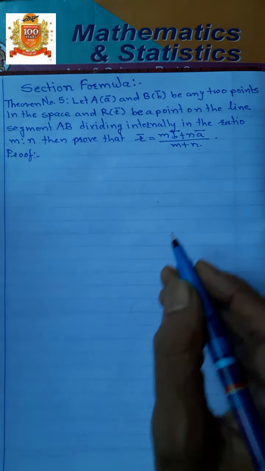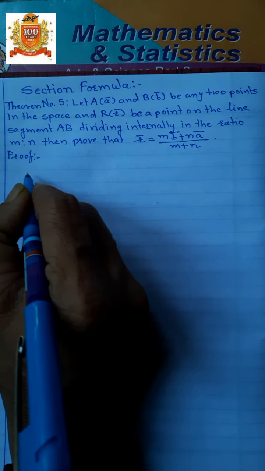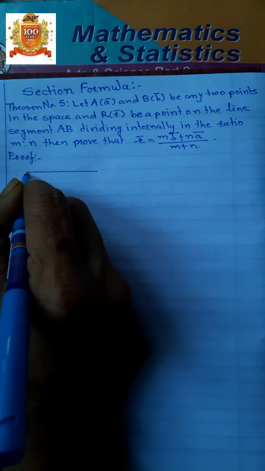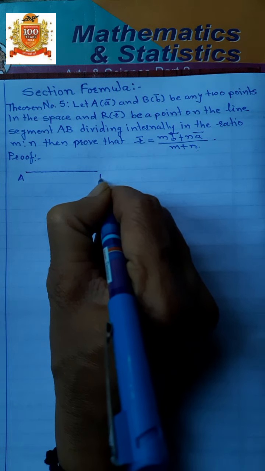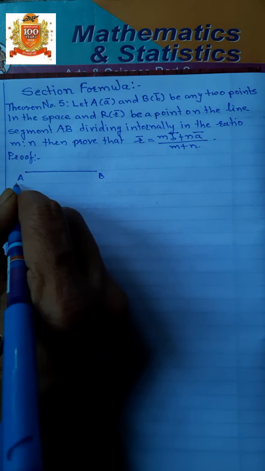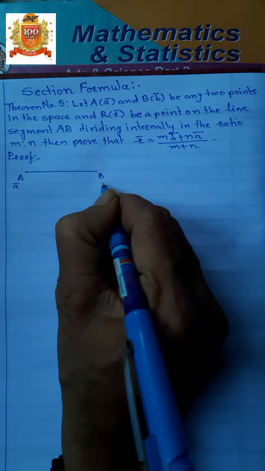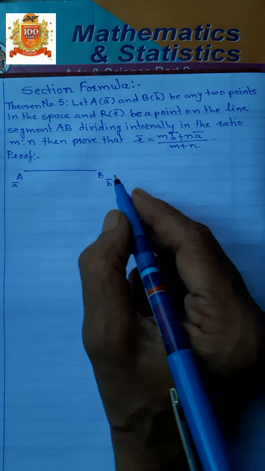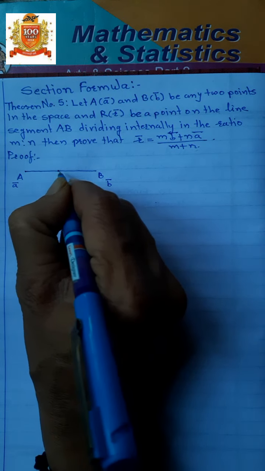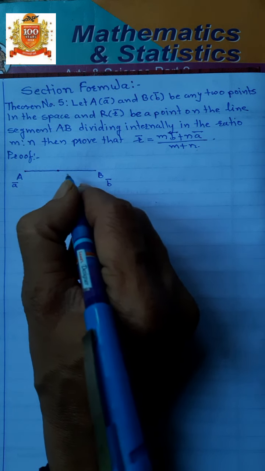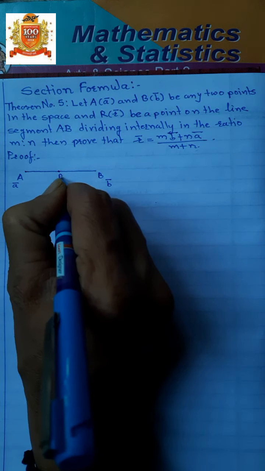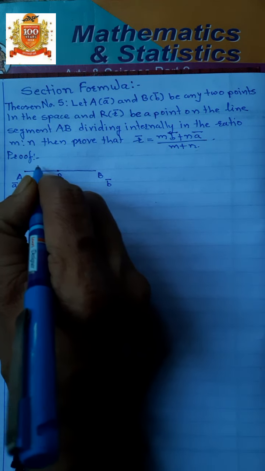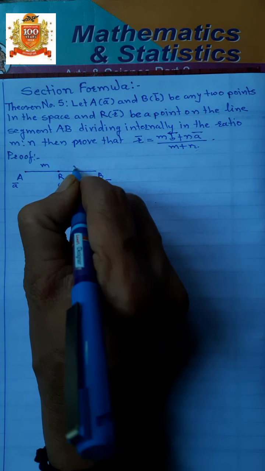According to the given, we will draw the diagram first. Let this be point A and this be point B in a space. The position vector of point A is A bar and the position vector of point B is B bar. There is a point R on the segment AB, whose position vector is R bar, which divides AB in the ratio m:n.